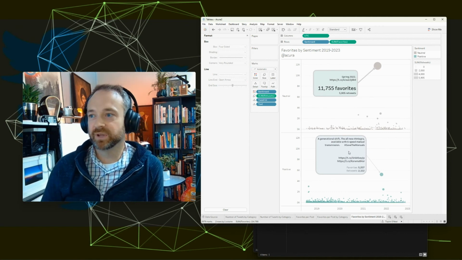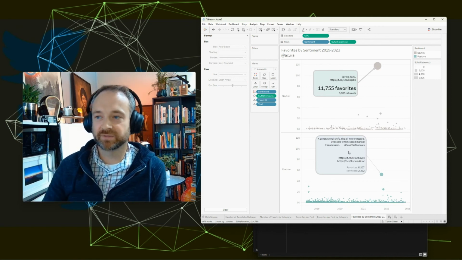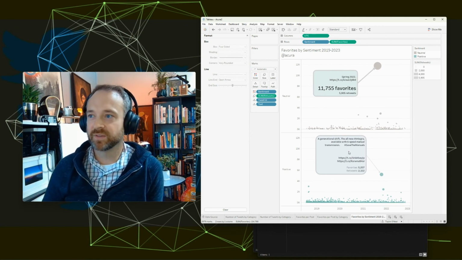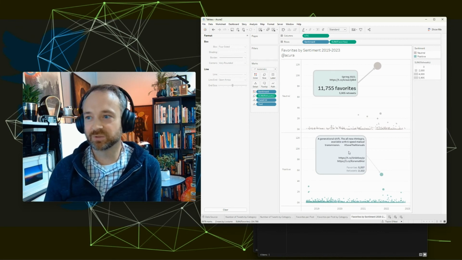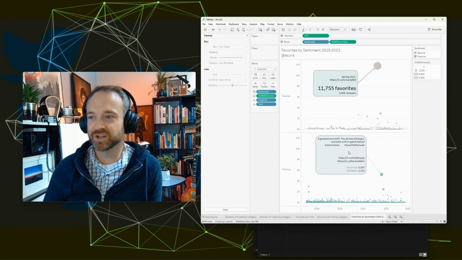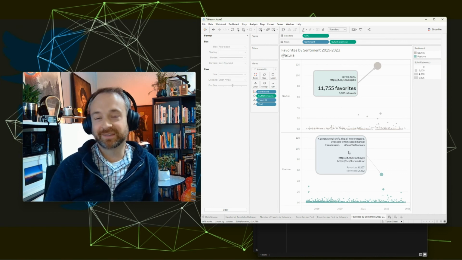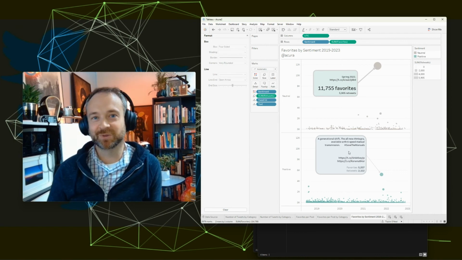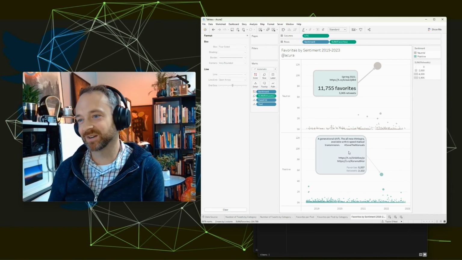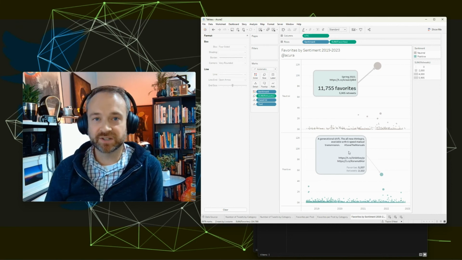But now we've got a little bit of an overall view of the positivity and the negativity of the tweets. So they said spring 22 was neutral. Yeah, that's pretty neutral. And a generational shift, like that sounds pretty hyperbolic, so exaggerated. They're kind of reading that as positive, but that is a difference.